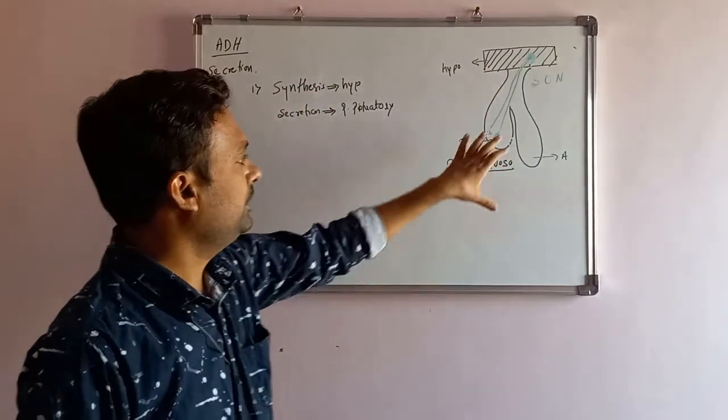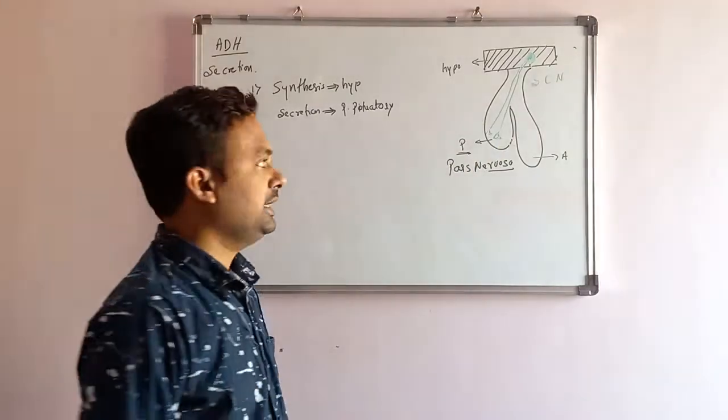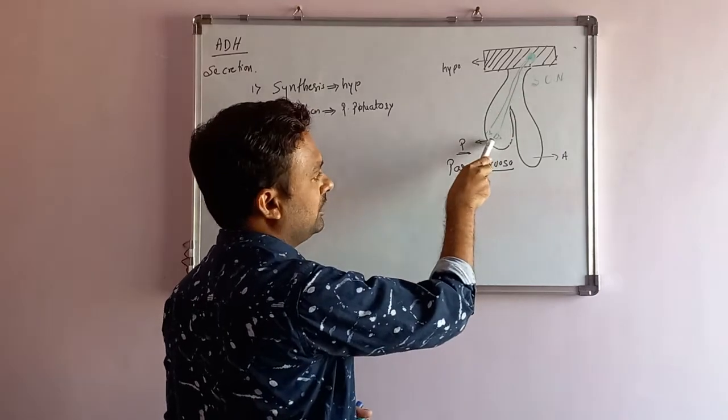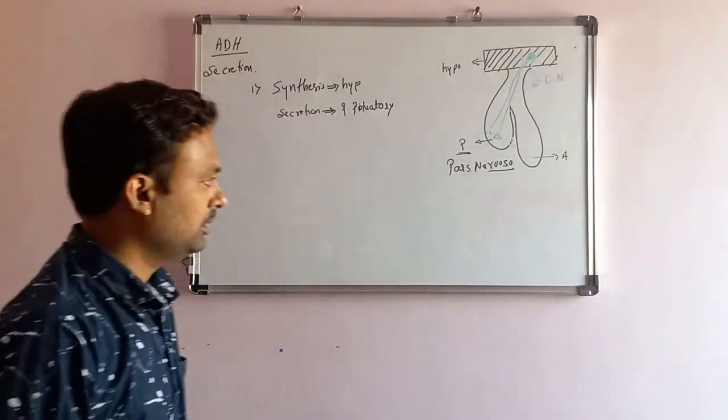Pars nervosa is the part of the posterior pituitary where ADH is collected. Whenever the signal is given, it is released into the blood. Whenever the body requires ADH, any stimulus is given to the supraoptic nucleus, the signal is given here, and ADH is released into the blood.